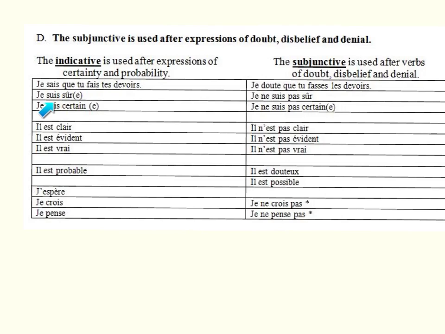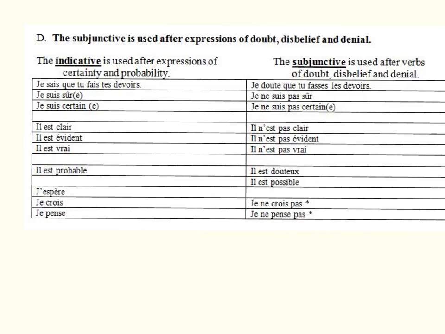Another example is je suis sûr, je ne suis pas sûr. Je suis certain, je ne suis pas certain. So one of them indicates certainty or probability, and the other indicates doubt, disbelief, or denial. It is clear, it is not clear. It is evident, it is not evident.